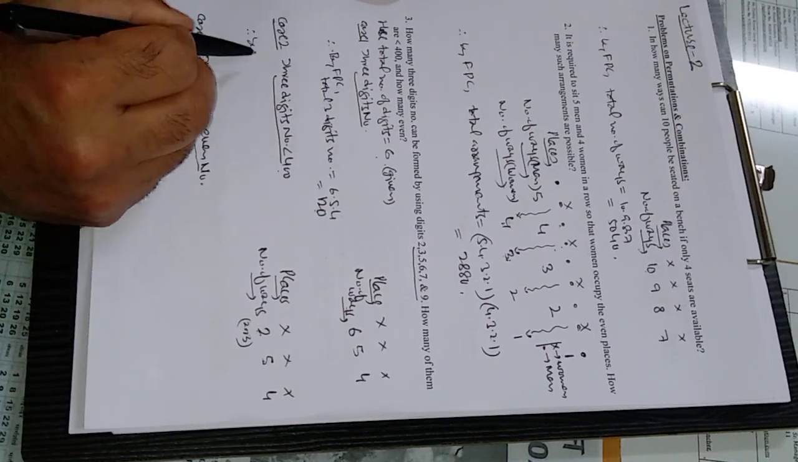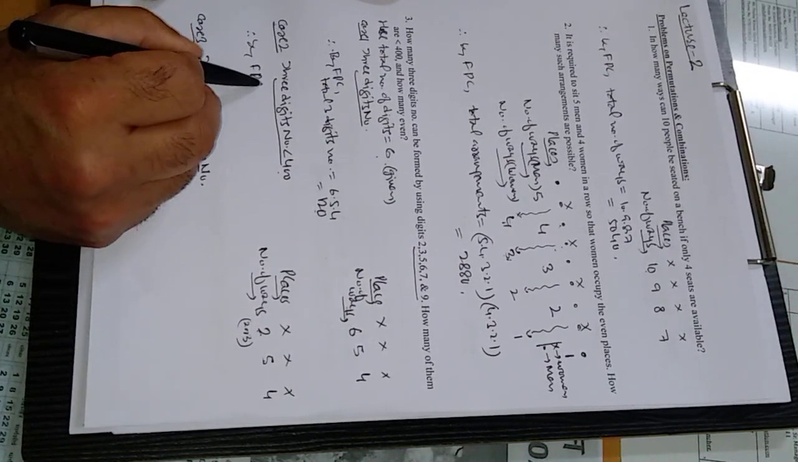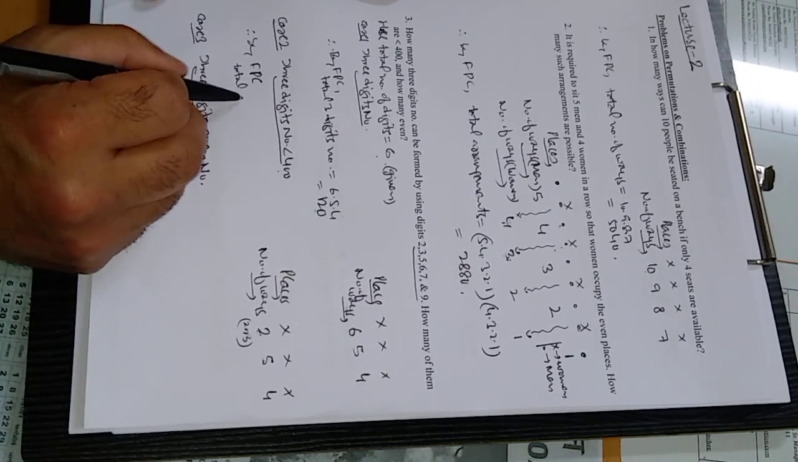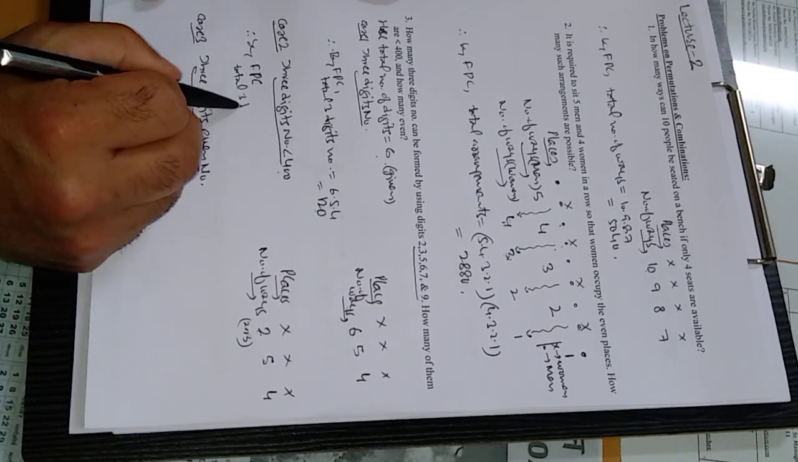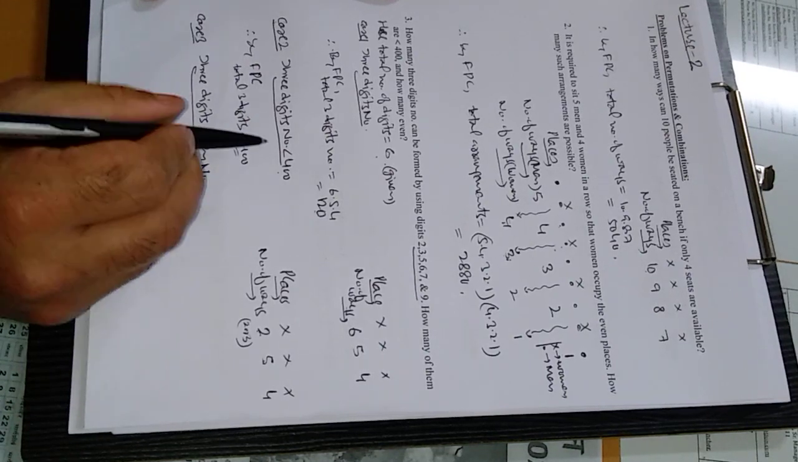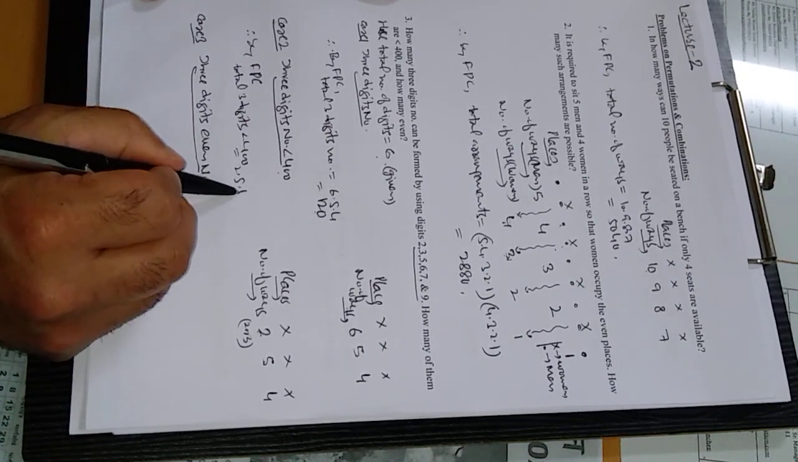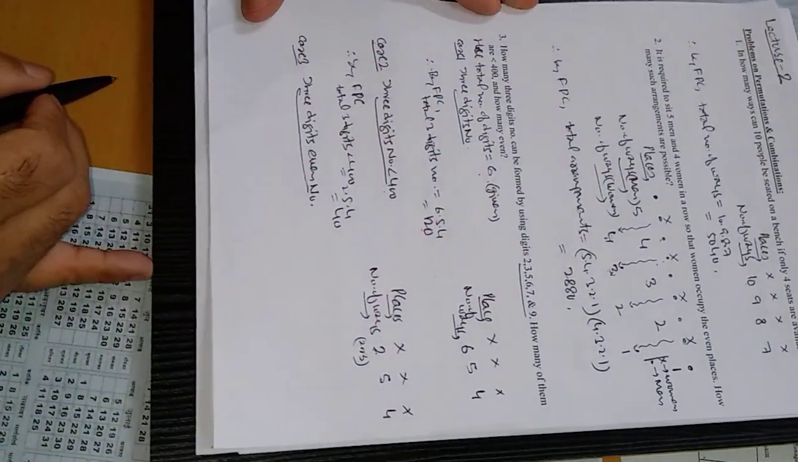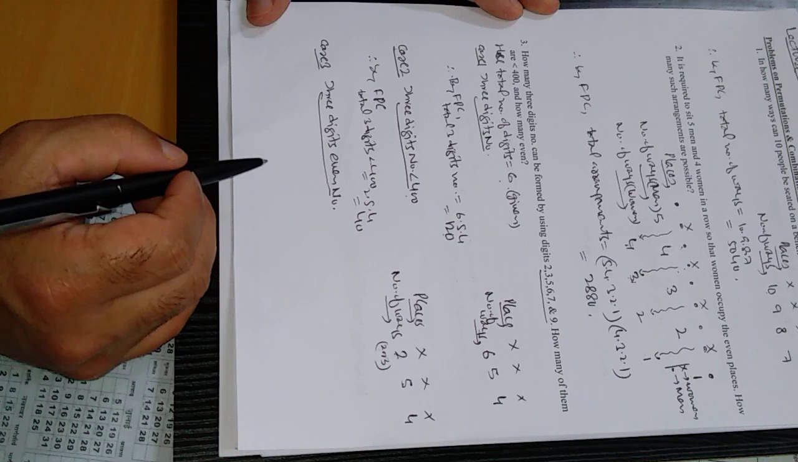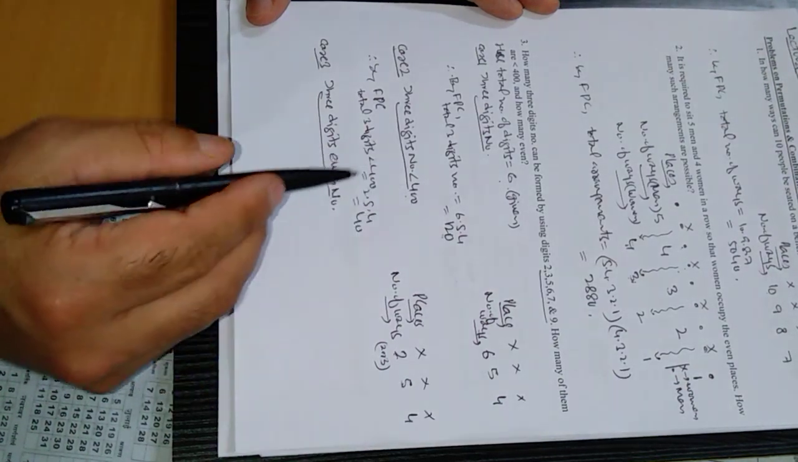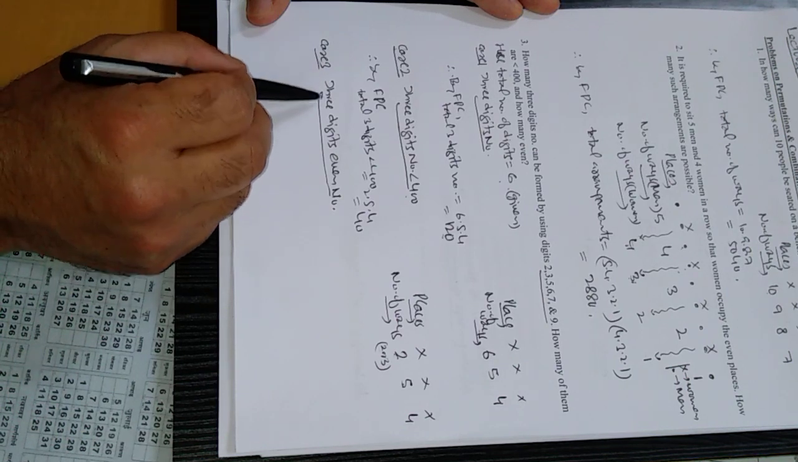Therefore, by the fundamental principle of counting, total 3 digit numbers less than 400 will be equal to 2 into 5 into 4. So this will be 40, right? Now come to the third case. Out of these 120 3 digit numbers, how many are even? That is what case 3 is.